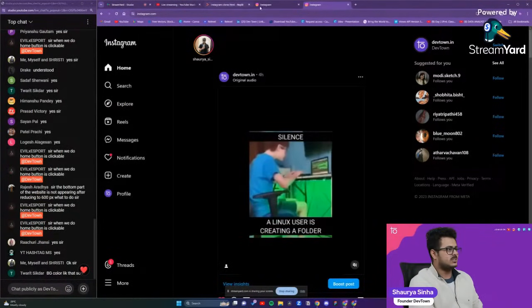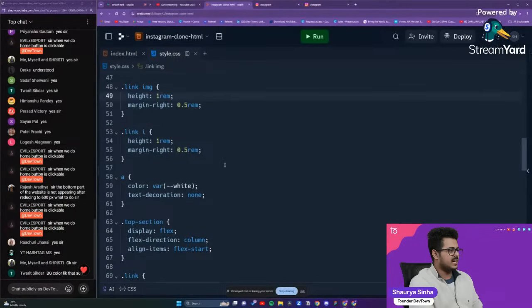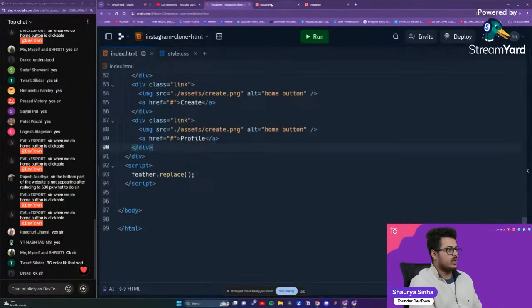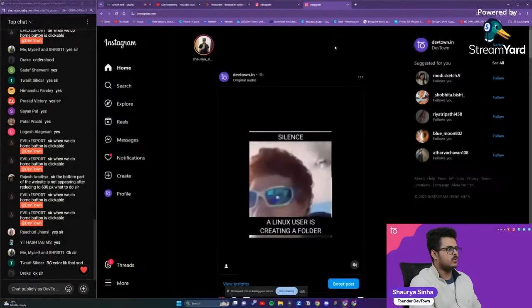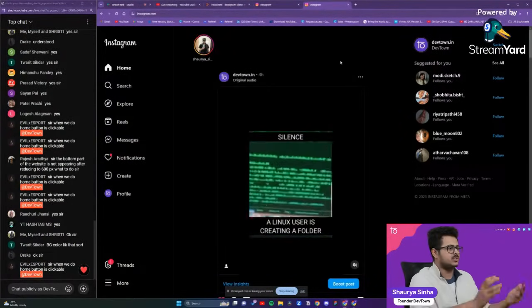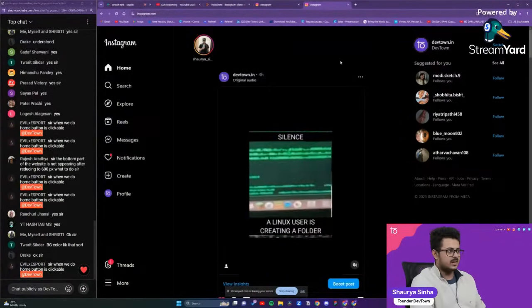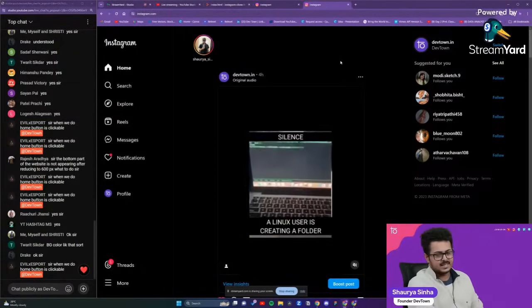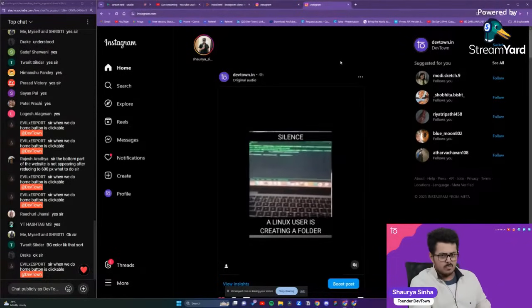Okay, so let's try it out on our website as well, guys. First of all, we'll need to start with a new container. Initially what I thought was that I will divide the entire screen into three separate containers. One will be on the left hand side, one will be in the middle, and one will be on the right hand side itself. That is one way to go about it.